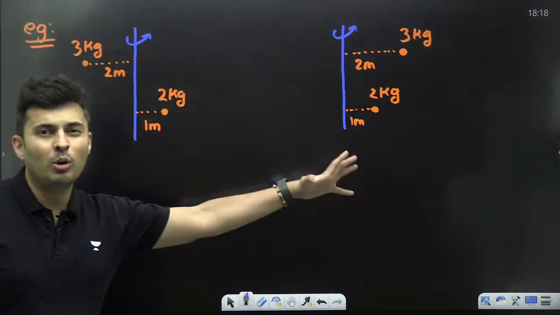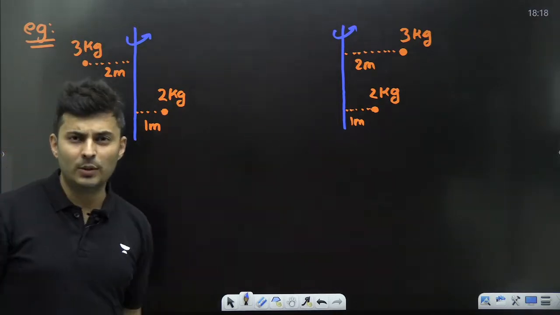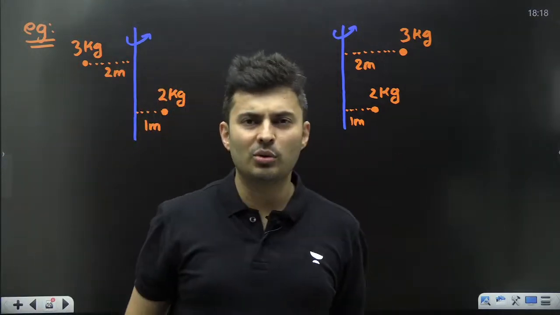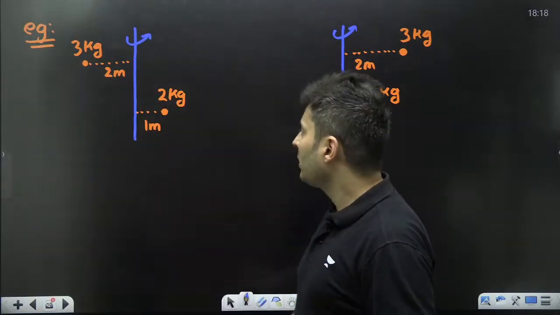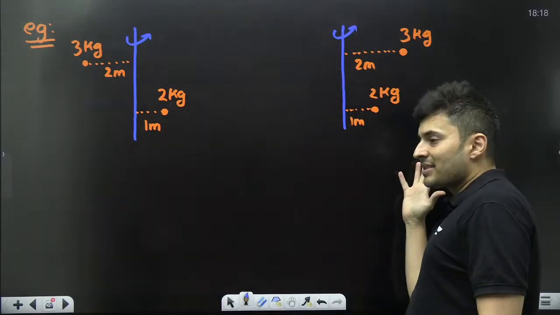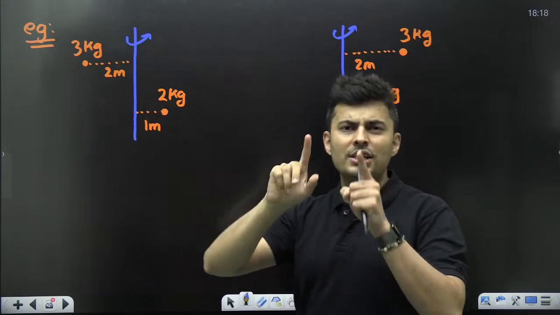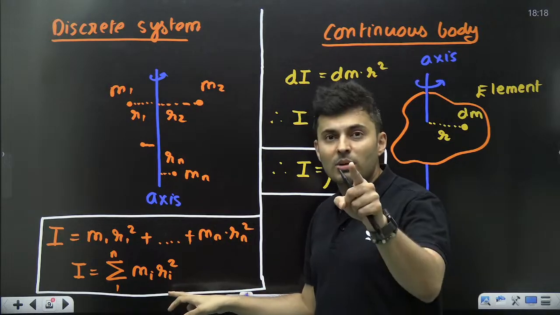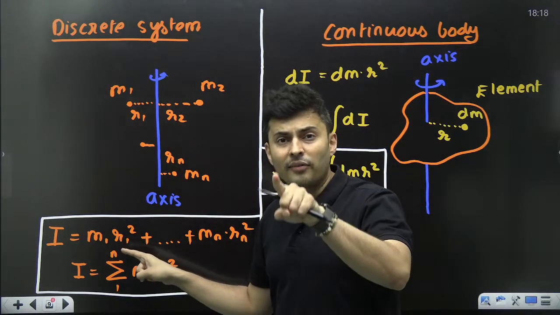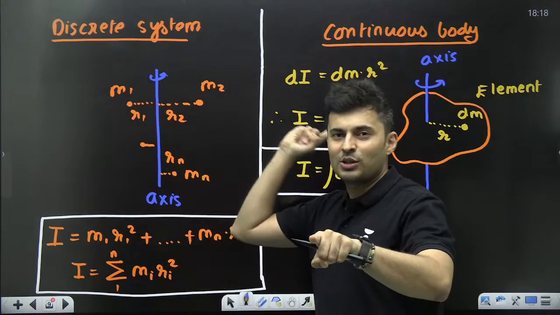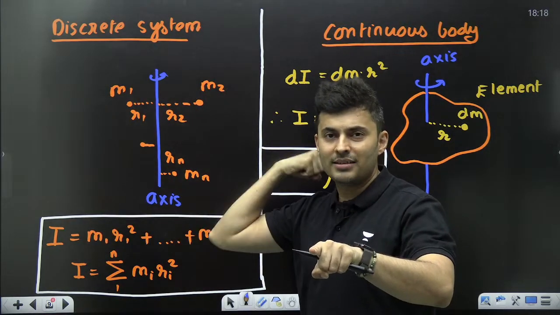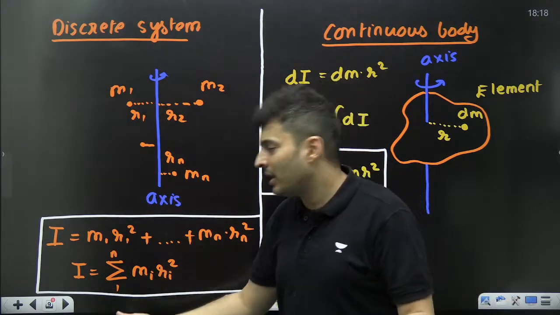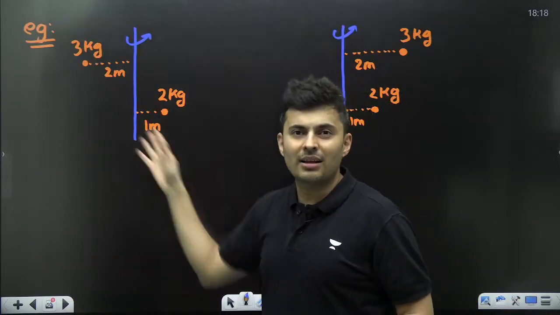Question is, compare the moment of inertia, who is more, who is less, and find the values also in each case. Compare and find the moment of inertia for both the situations. One might generally think that the mass present on the same side or on the opposite side might change the value of the moment of inertia. But if you observe this formula carefully, you will realize the sign of R does not matter. Whether R is on this side or that side, positive, negative, doesn't matter, because you are squaring it. You square a negative number, it just becomes positive. So really doesn't matter, guys.